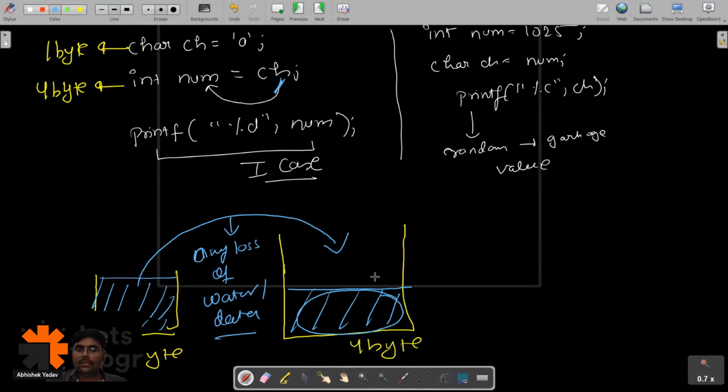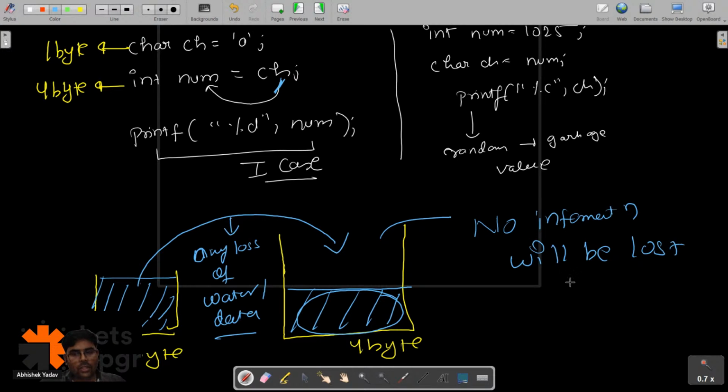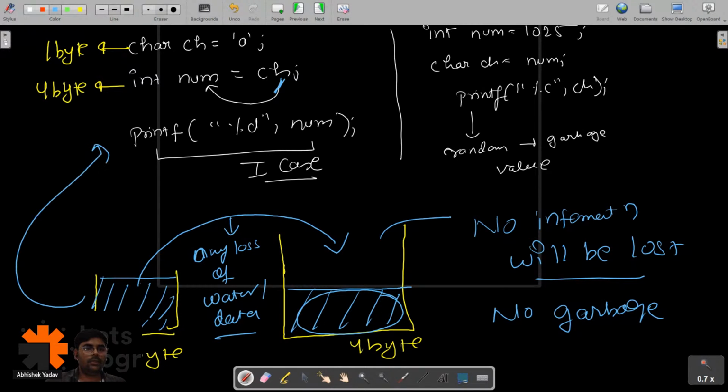When there is no loss of data, no information will be lost. So when there is no information lost, there will be no garbage value. You will not get any garbage value in this scenario.